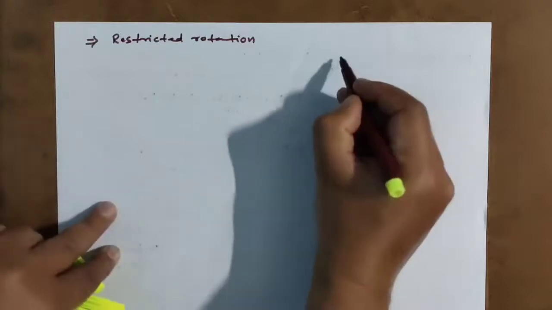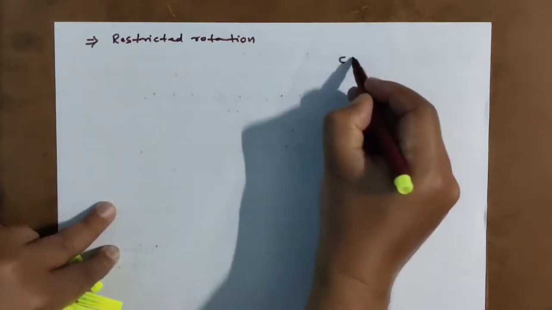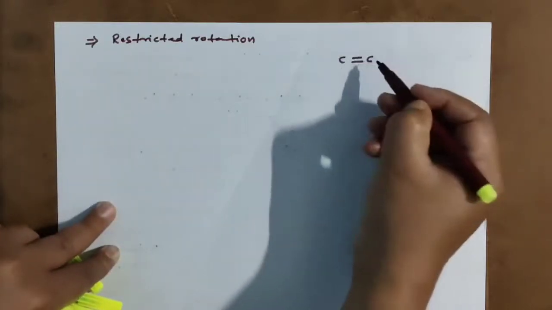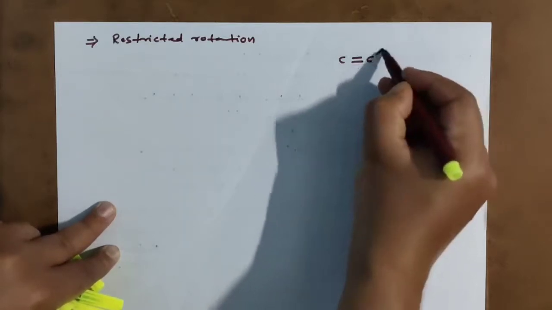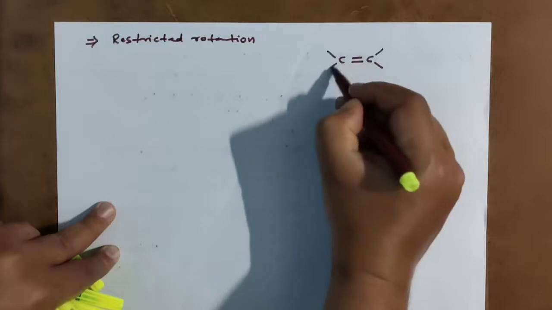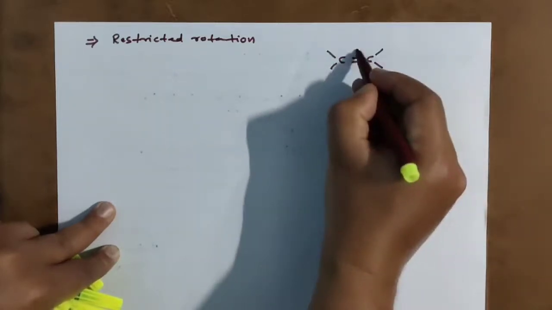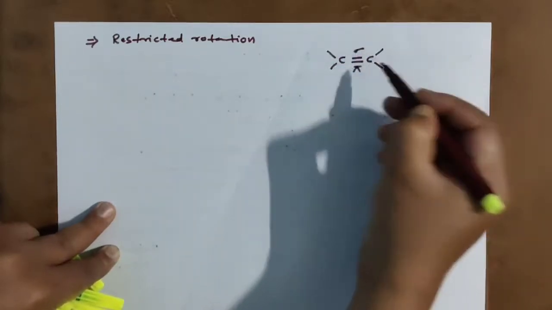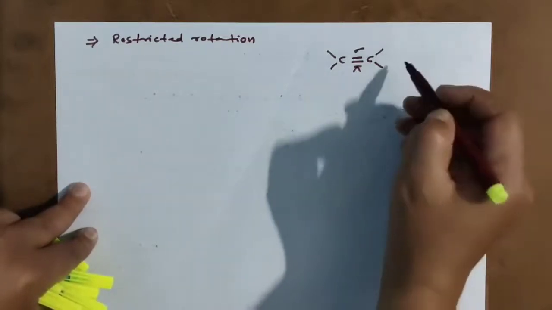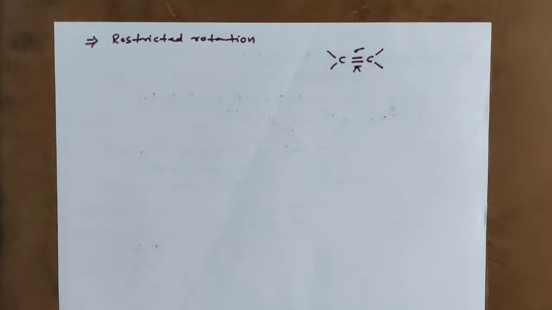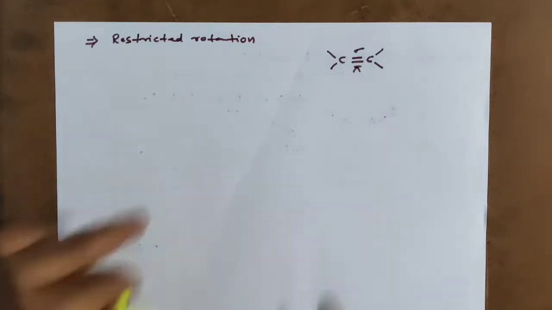Here I am taking a carbon-carbon double bond. See, this is a double bond, with one group here, one here, and one here. This is one sigma and one pi bond. This is the restricted bond. Now how can we address that? Very easy.